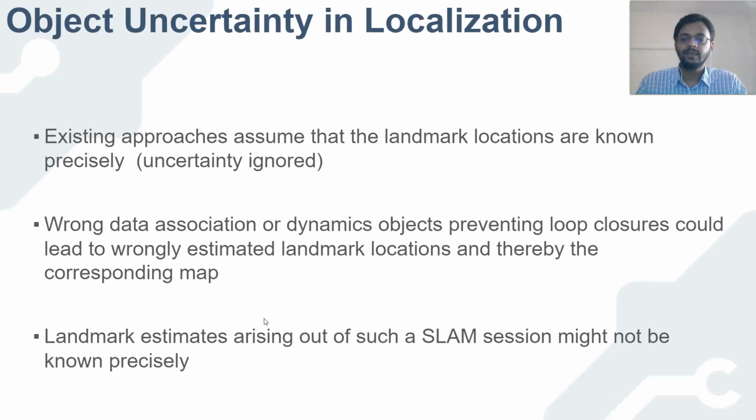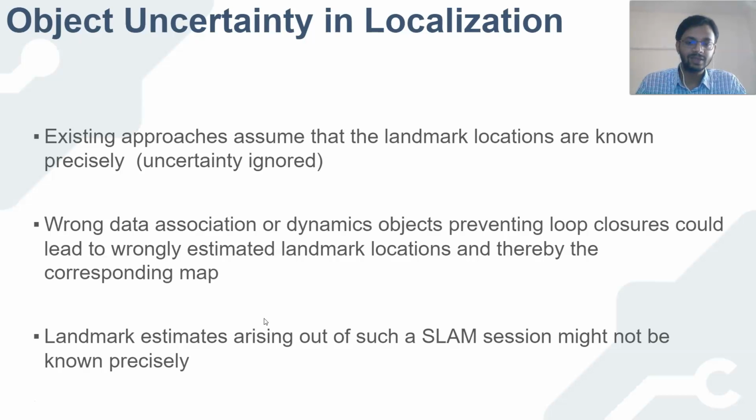So, object uncertainty or landmark uncertainty. Existing approaches assume that the landmark locations are known precisely. What exactly do I mean by this? Let us consider a map of the environment obtained after a SLAM session. In such a session, there might be a wrong data association or dynamic objects that prevent loop closure, and this can lead to wrongly estimated landmark locations. So the map obtained after such a SLAM session might have uncertain landmark locations.